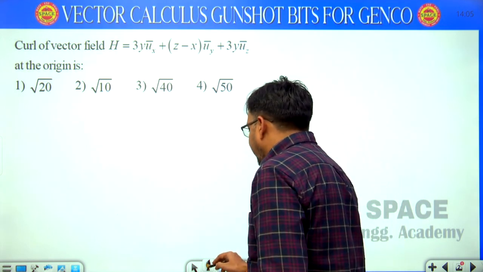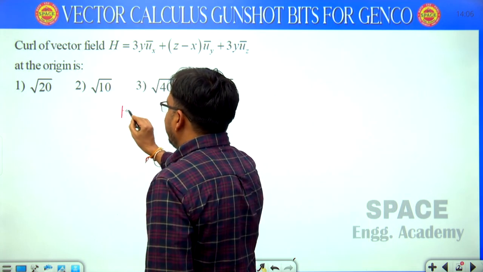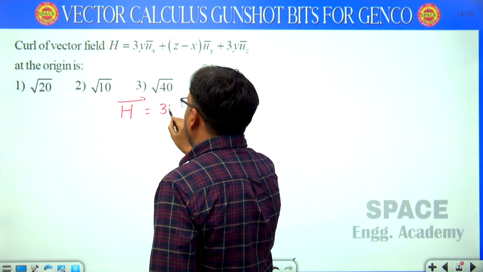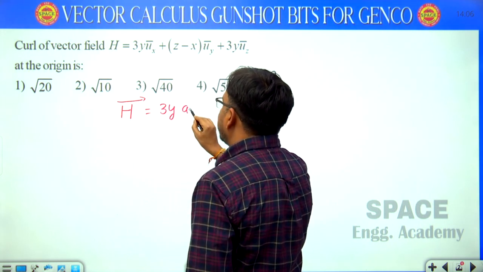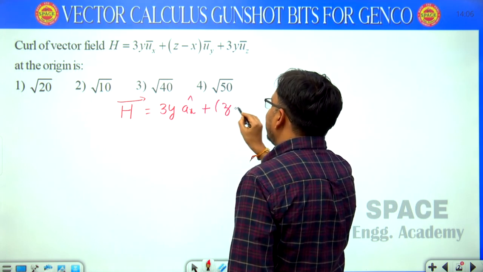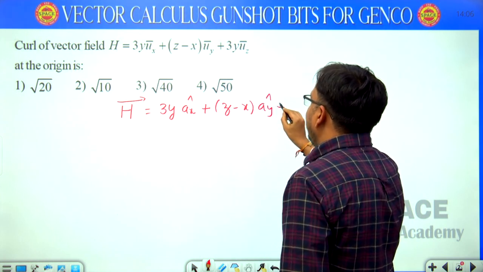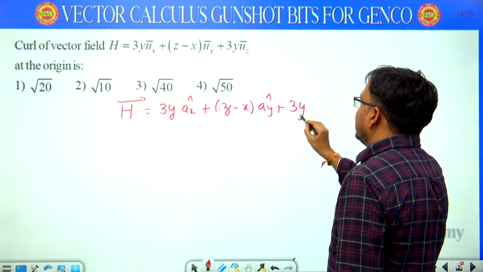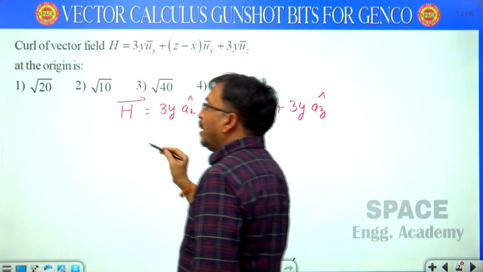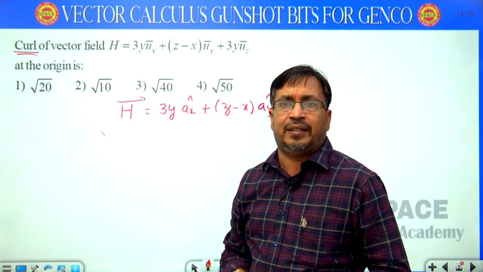Students, see here, a vector is given, that vector is H. Vector H is given as 3y ax cap, I am writing ax cap instead of ux, plus (z minus x) ay cap plus 3y az cap. This is the given vector. Now he is asking what is the curl of this vector.